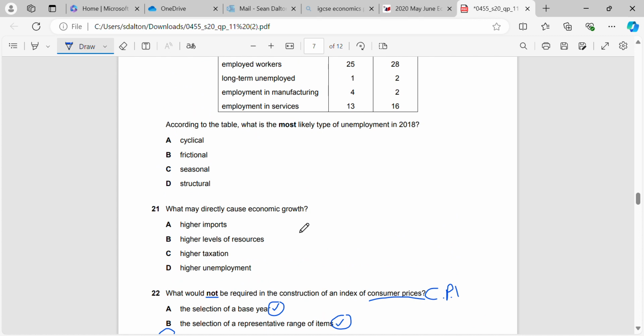Okay, what may directly cause economic growth? So again, think about it this way.